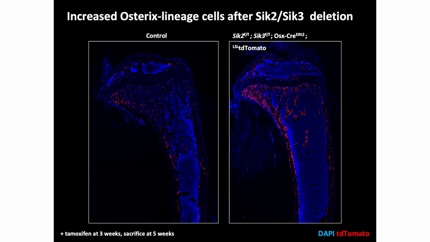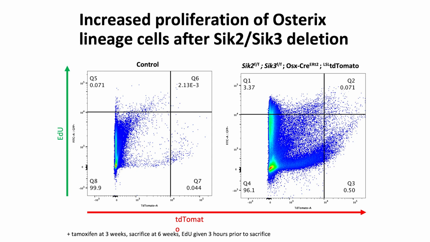So here are the cells marked with tamoxifen a couple weeks later in a control mouse with Osterix Cre-ER and the tdTomato reporter. You can see there are a few cells that are present on bone surfaces. And obviously, we get a dramatic increase in the number of Osterix lineage cells 2 weeks after tamoxifen injection. In some experiments, we gave the mice EdU prior to sacrifice to see if the accumulation of tdTomato positive cells is due to increased proliferation. And the short answer is that it is.